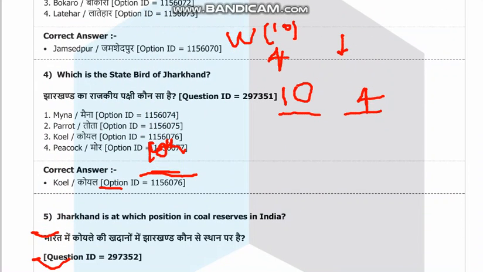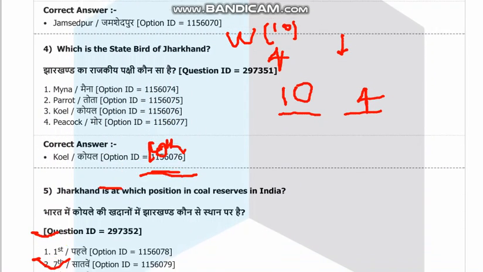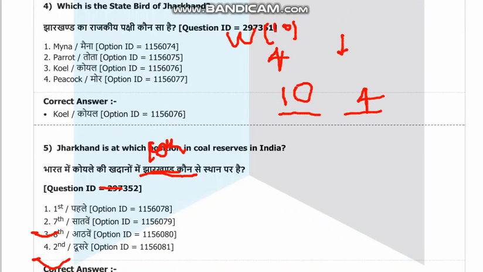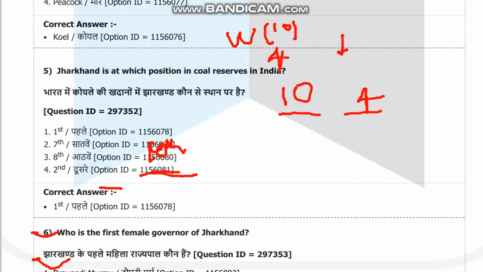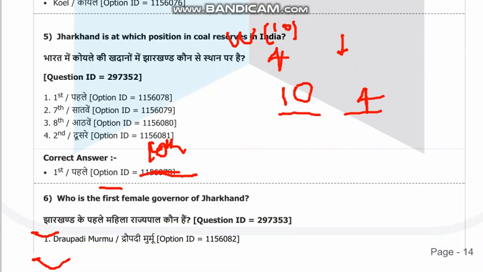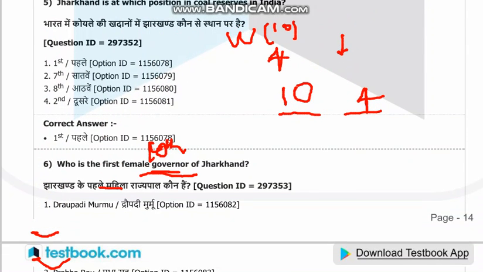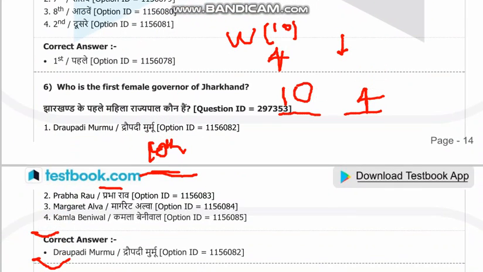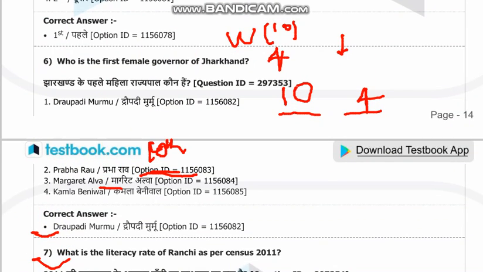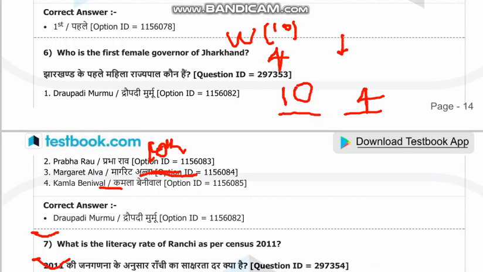Jharkhand is at which position in coal reserve in India? It is second position. What about iron? It is second position. Who is the first female governor of Jharkhand? Draupadi Murmu was the first female governor of Jharkhand. She served as the 9th governor of Jharkhand. She belongs to Odisha.